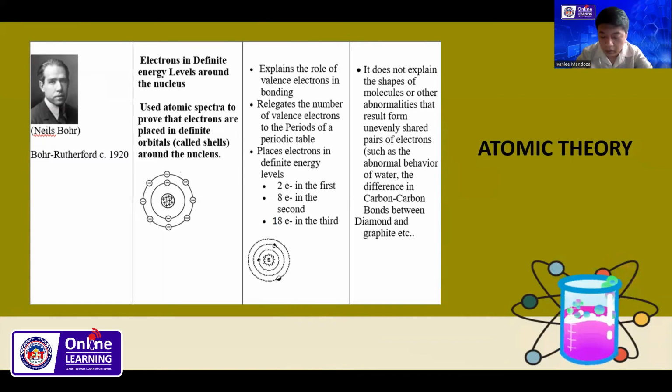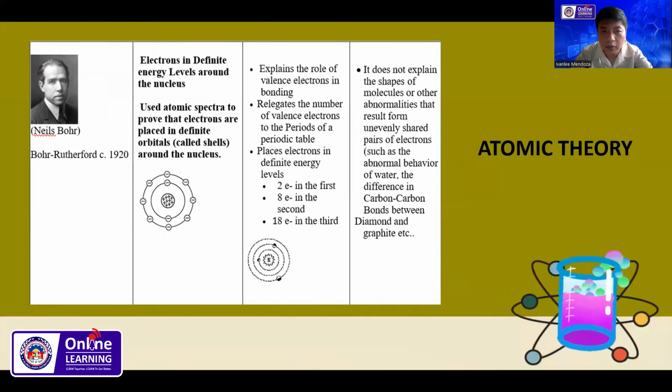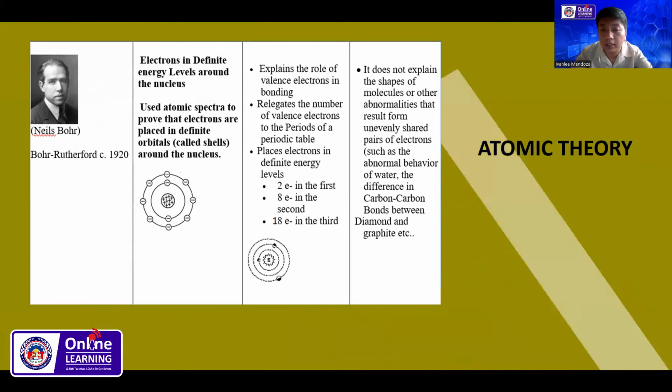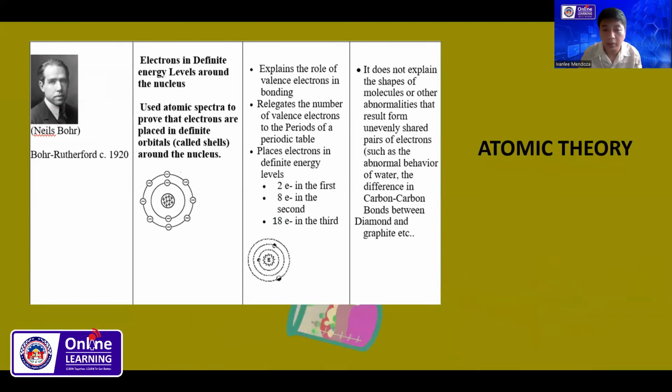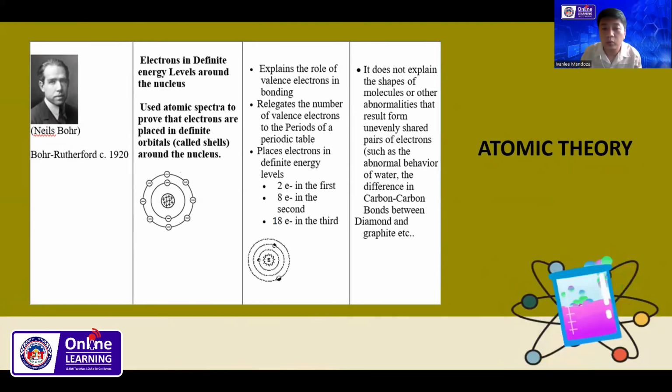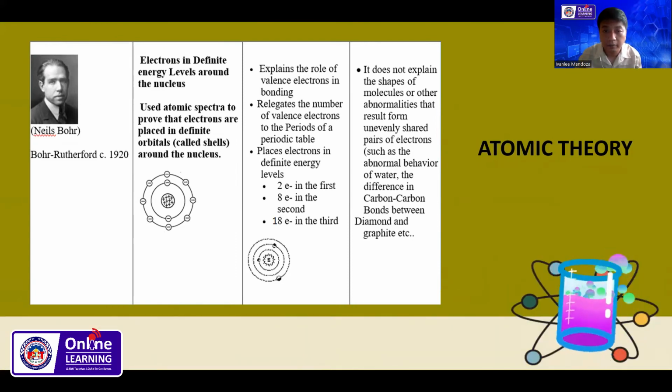Now, what are the importance and improvement? It explains the role of valence electrons in bonding, relates the number of valence electrons to the periods of the periodic table, and places electrons in definite energy levels. So we have 2 electrons in the first, 8 electrons in the second, and 18 electrons in the third.